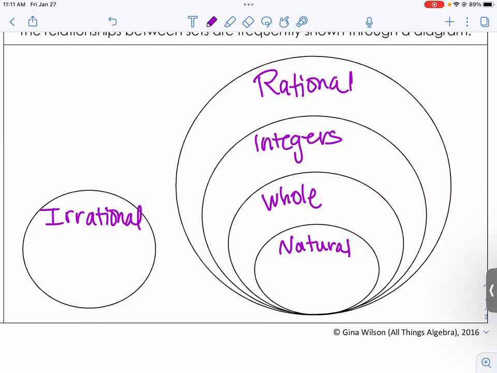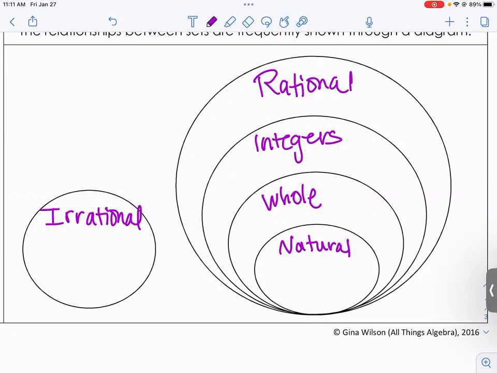Okay, but our rational bowl is a little bit bigger and has room for all of those fractions or decimals that terminate or decimals that repeat forever and ever, like 0.6 repeating, like 2/3, like 1 3/4, all of those numbers. Okay. So this is what I want you to do, because I know this is really weird right now.